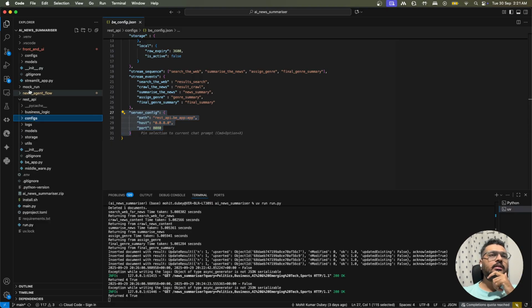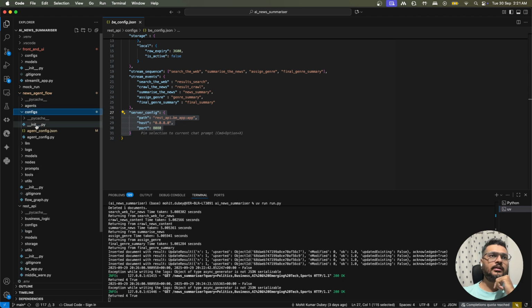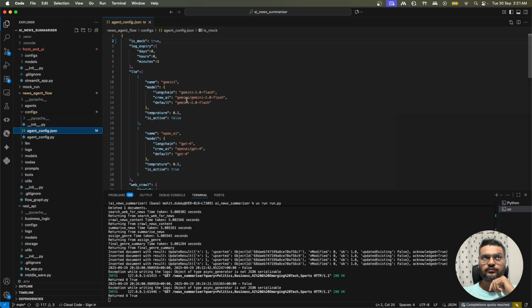Similarly, the news agent. This config is the interesting one, and it has a lot of things that you can do. First of all is log summary, which is exactly the same as before. Then there is is_mock, which basically means that when you run it, it creates the files for you, and if you do not want to consume your web APIs a lot, then you use the mock.